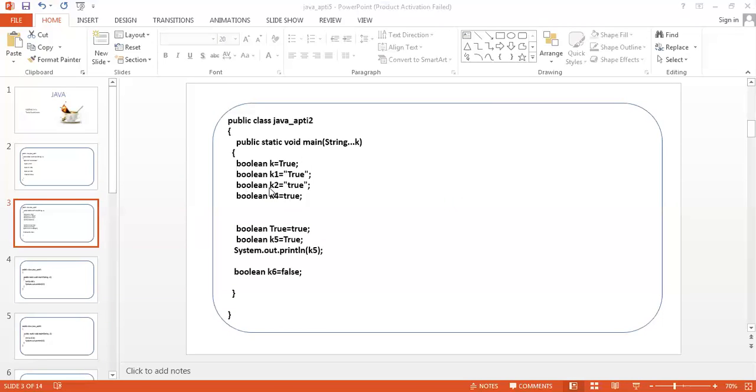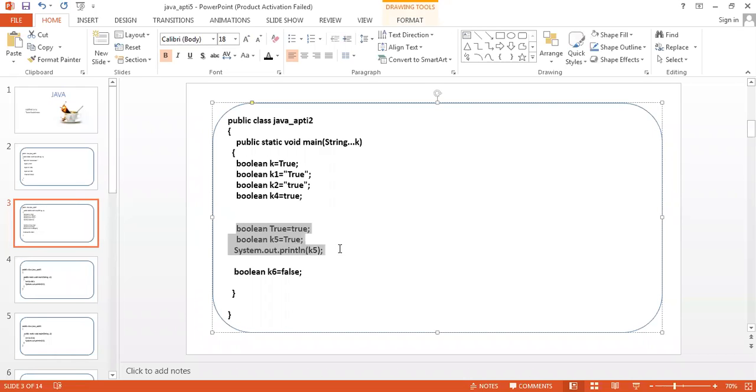Here you're telling K2 is the error in this line. Yes, sir. K1, K2, true. In the next line, boolean true equals true is there? No, this is the complete code, Amshika. Just observe. All three lines belong to K1. K1, K2 is the error. K2, yes. Yes, sir. Okay.